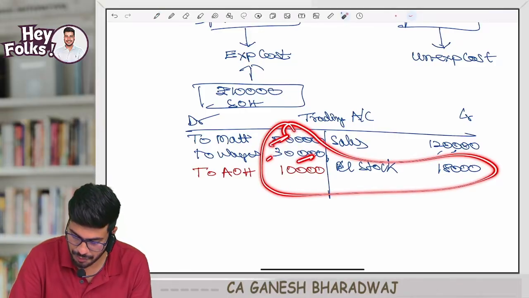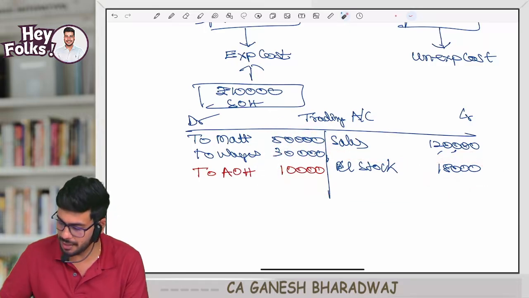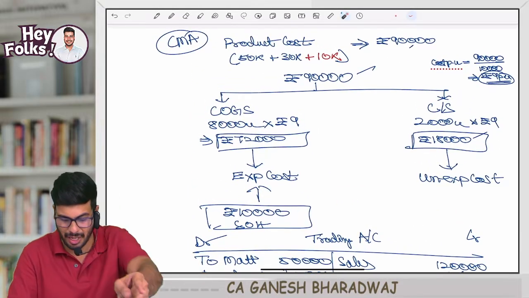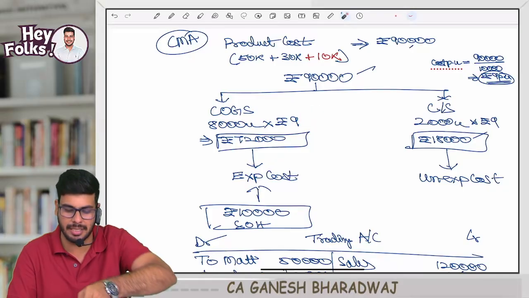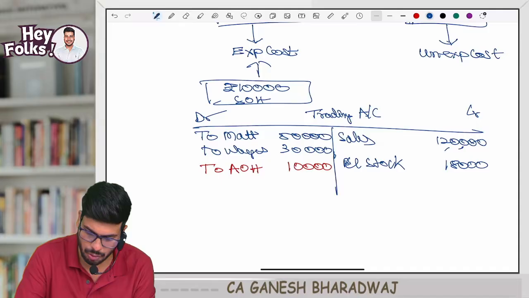So now, effectively speaking, what is my cost of goods sold? 90,000, 50 plus 30 plus 10, 90, minus 18,000. Effectively, 90,000 minus 18,000, how much is it? 72,000. Or if you want to unitize and directly calculate, look, I have sold 8,000 units. Every unit I'm valuing at 9. So 9 8s are 72,000. This way also you can arrive. Clear with this, guys?